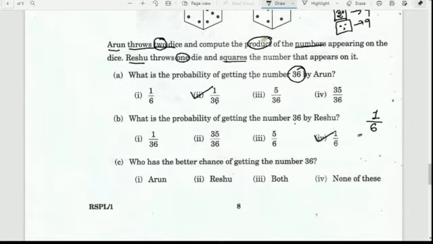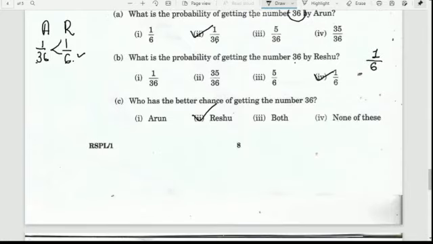Then who has a better chance of getting 36? Arun's is 1 by 36, and Reshu's is 1 by 6. Which fraction is greater? The smaller the denominator, the greater the fraction, so Reshu has a better chance of getting 36, because 1 by 6 is a greater fraction than 1 by 36.